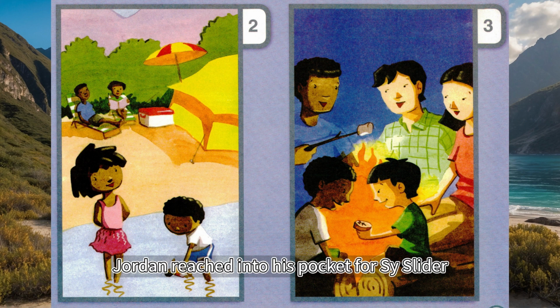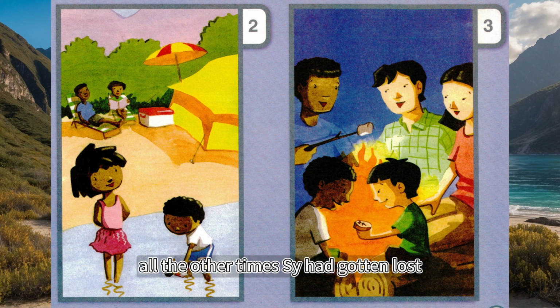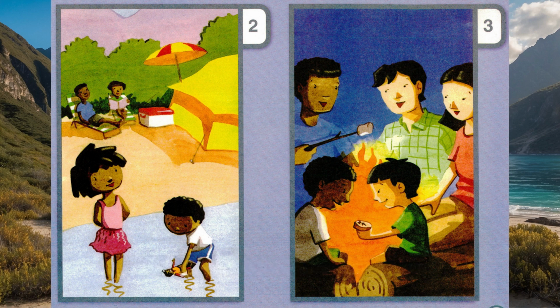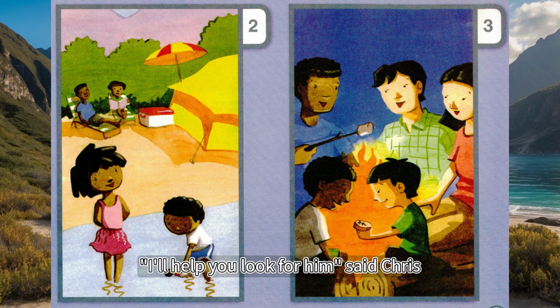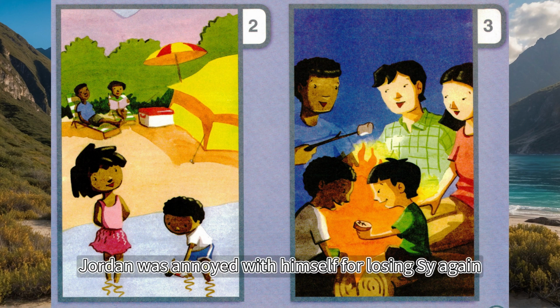Jordan reached into his pocket for Cy Slider, but uh-oh, where was Cy? "Oh no," said Jordan. "I've lost him again." Tiana rolled her eyes, thinking about all the other times Cy had gotten lost. "I'll help you look for him," said Chris, but neither one of them could find poor Cy Slider. Jordan was annoyed with himself for losing Cy again.